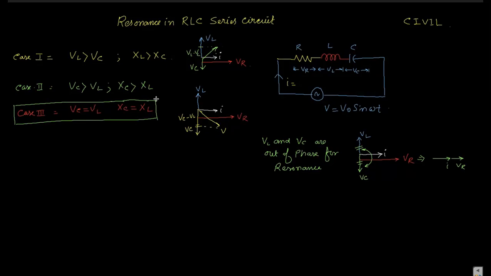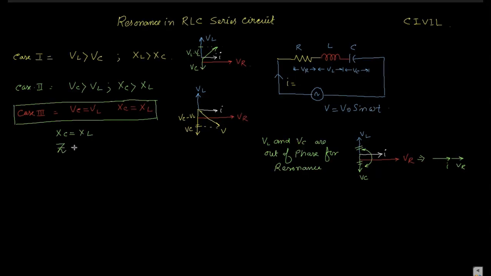Okay. So if VL is equal to VC, then XC is equal to XL, so there is no net effect of XC and XL because they cancel each other out as they are out of phase. Then what is the impedance of the circuit?